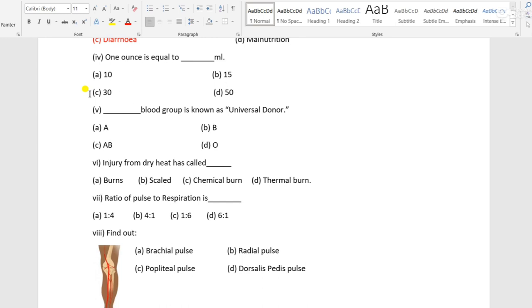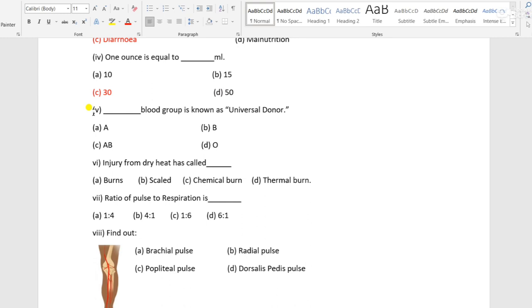So 6 fives are 30. So 1 ounce is equal to 30 ml. It may be asked, 1 ounce is equal to how many teaspoons? The answer is 5 or 6 teaspoons. So the answer to the fourth question is 1 ounce equals 30 ml.